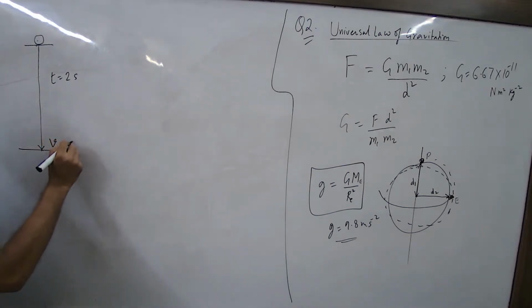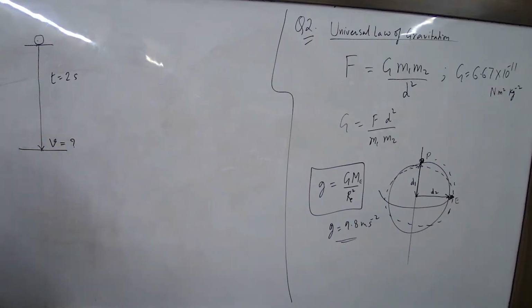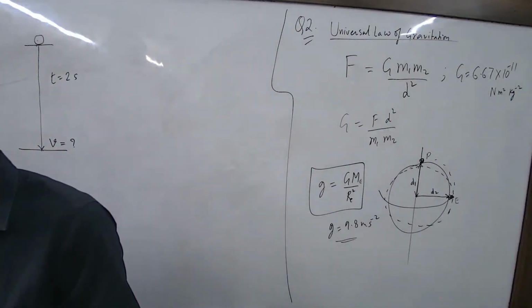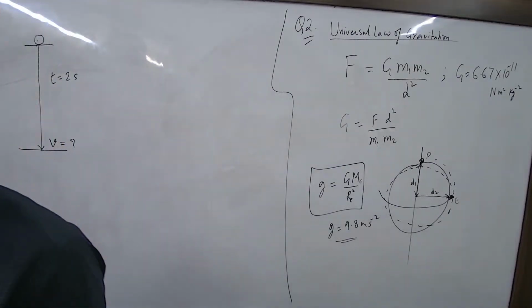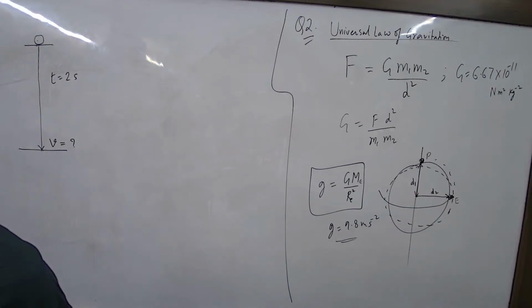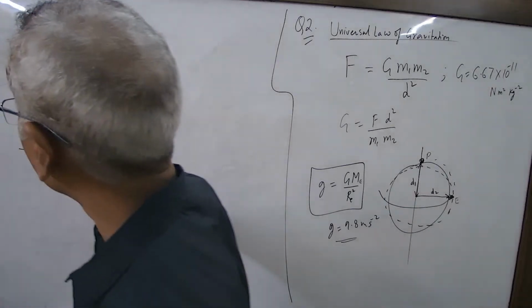With what speed will it strike the ground? Speed is equal to distance upon time, but distance is not given. What's given is only time.